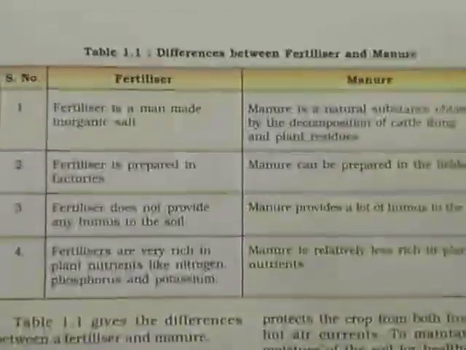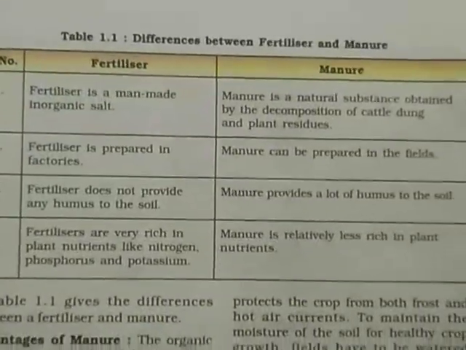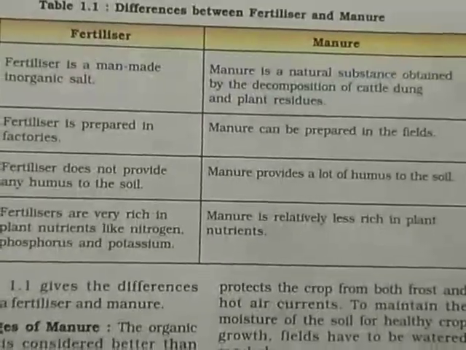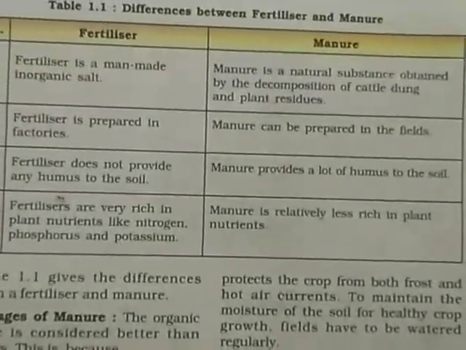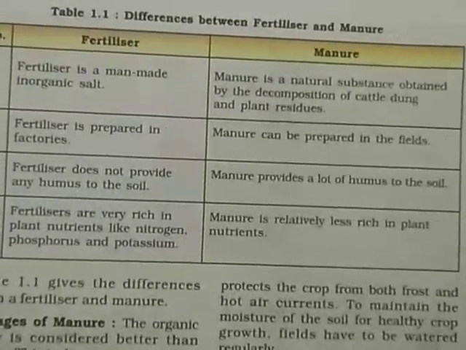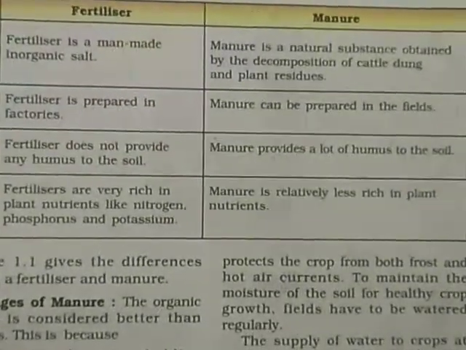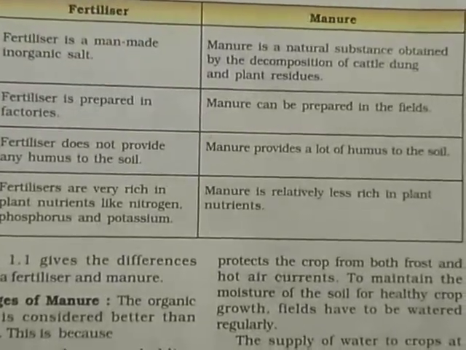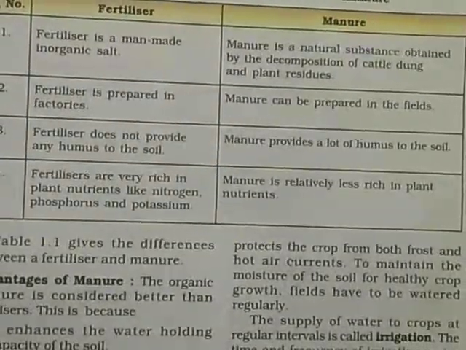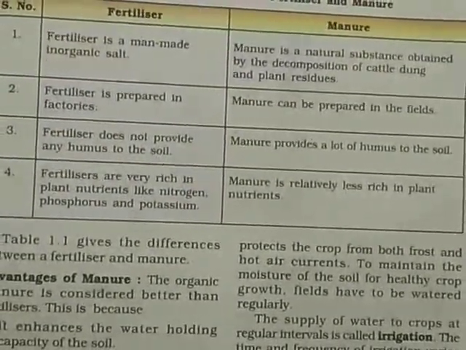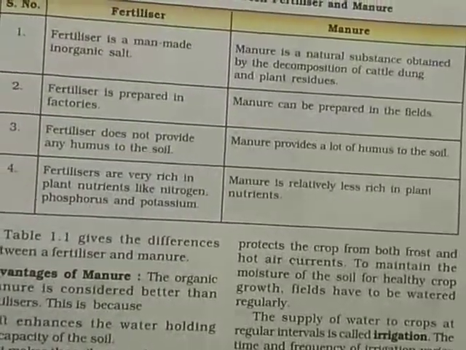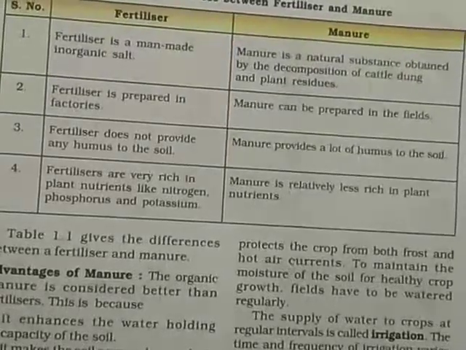Here is the table with the difference between fertilizer and manure. Some differences we have already studied. Fertilizer is a man-made inorganic salt, and manure is a natural substance obtained by the decomposition of cattle dung and plant residues. Second, fertilizer is prepared in factories and manure can be prepared in the farm.